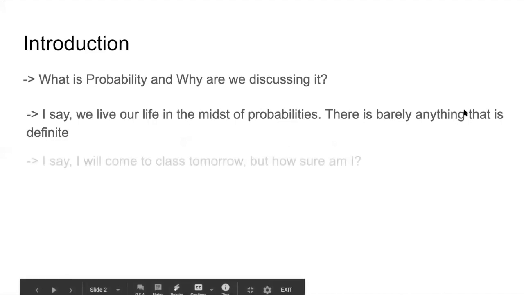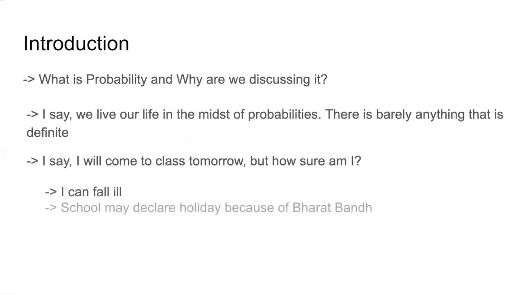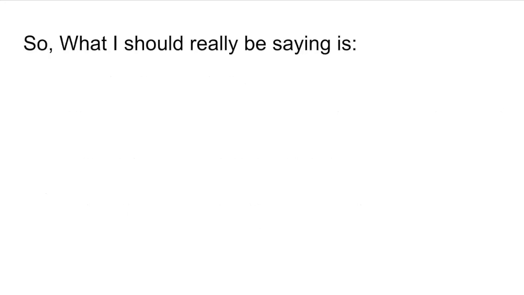For example, if I say I will come to class tomorrow, how sure am I? I can fall ill. School may declare a holiday because of Bharat Bandh. There can of course be lockdown. Okay, there are so many other things. So what I should actually be saying is I will probably come to class tomorrow.